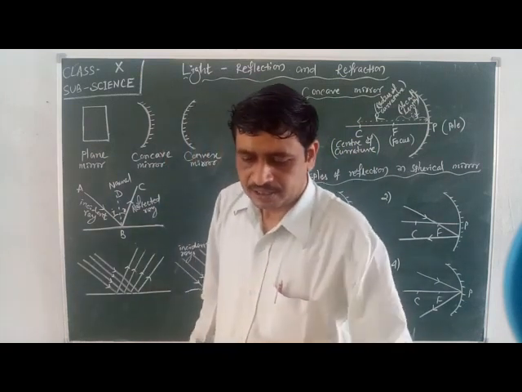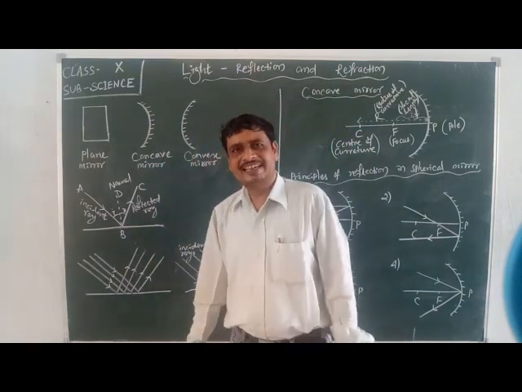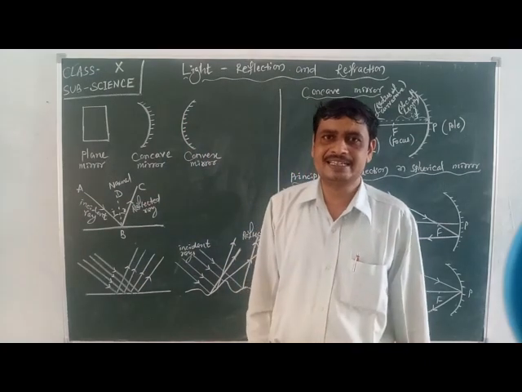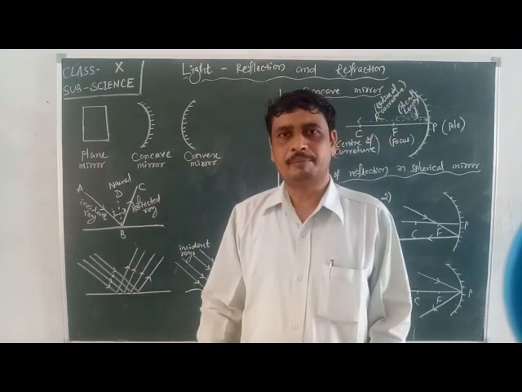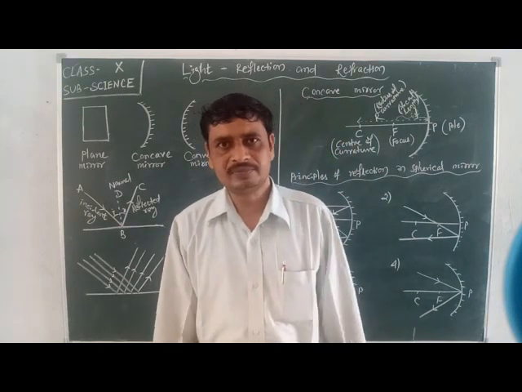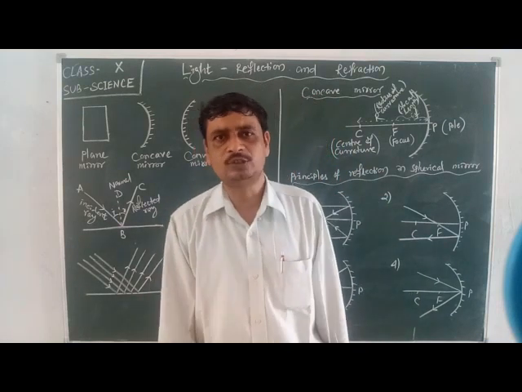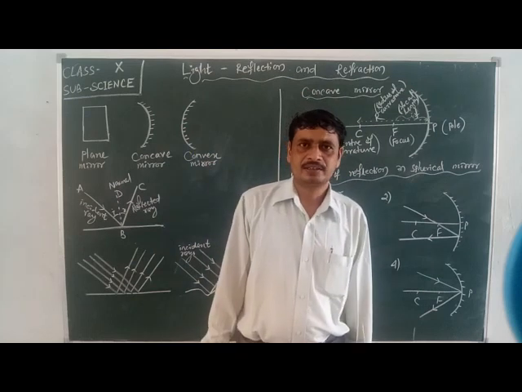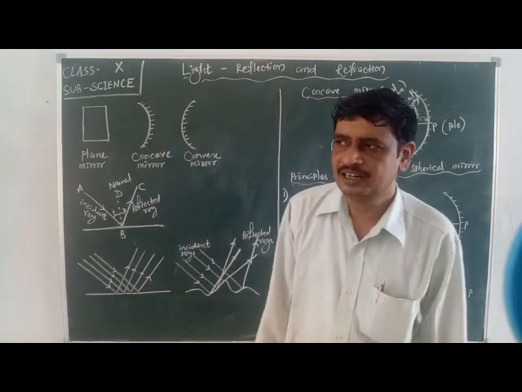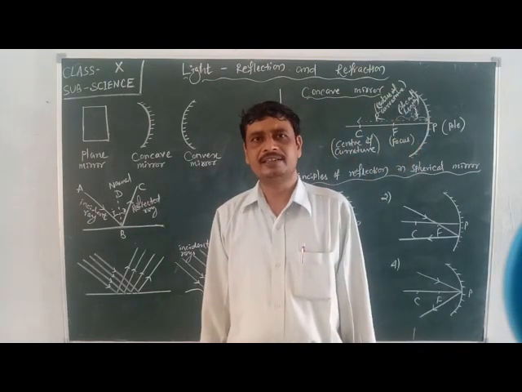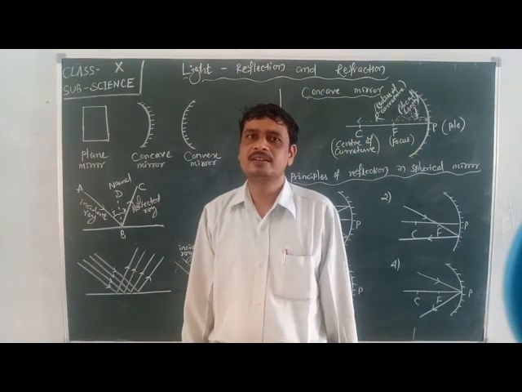And the light will be reflected more when the surface is very polished. When the surface is much polished, then more amount of light will be reflected there. If more light is reflected, then we will get a clear image.